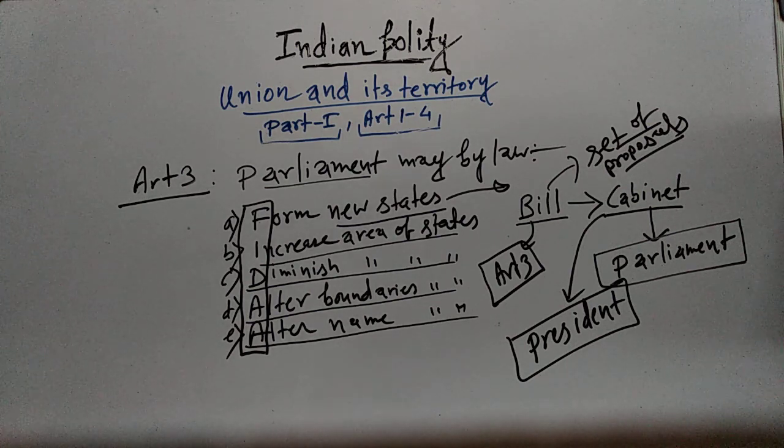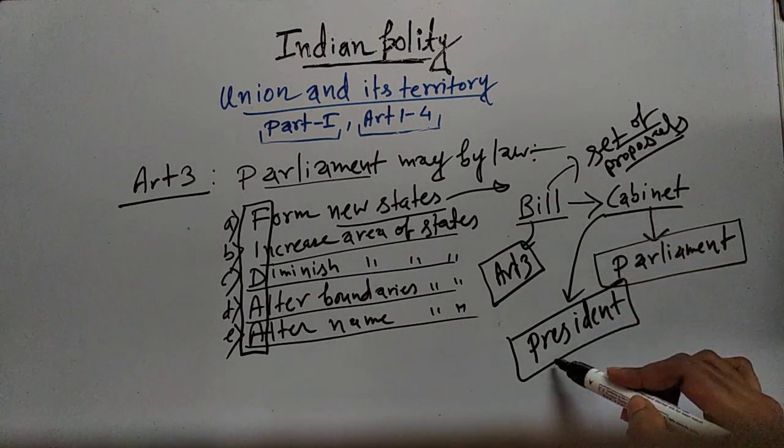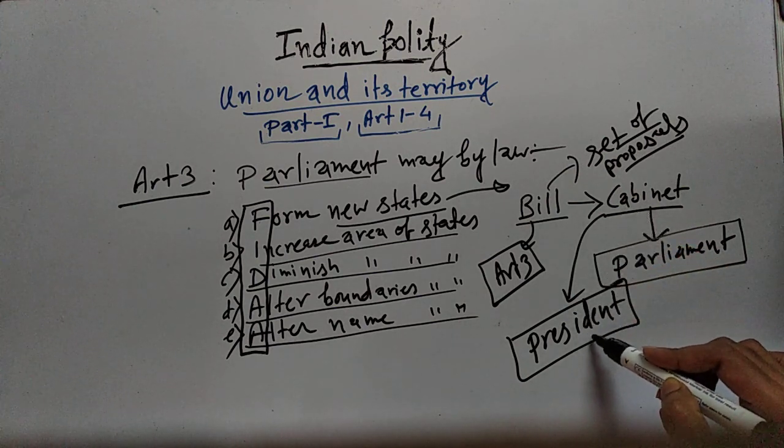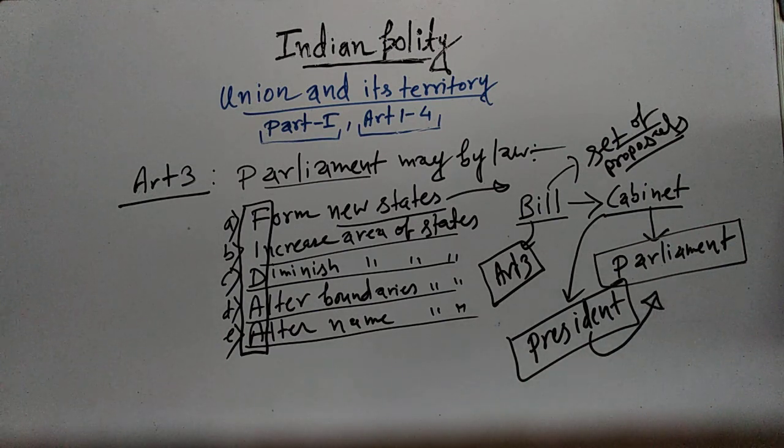So a bill under Article 3 can be introduced in the Parliament only with the prior recommendation of the President. That means the bill, when cleared by the Cabinet, should be sent to the President. President should give his or her assent, and then this bill can be tabled in the Parliament. So this is one condition, that is prior recommendation of the President.